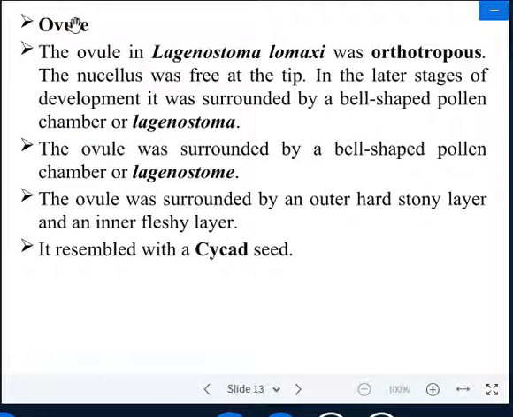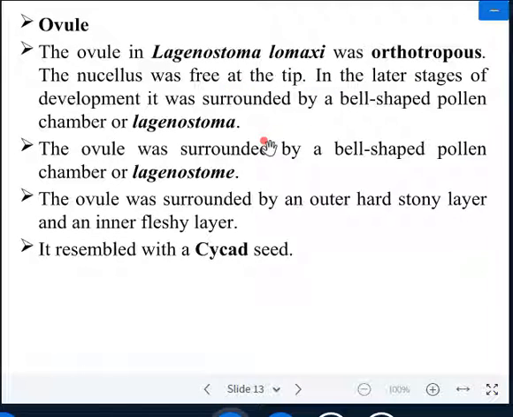The ovule, which comes under the name Lyginostoma lomaxii, was orthotropous, because in all gymnosperm genera the ovules are always present in orthotropous condition. The nucellus was free at the tip.